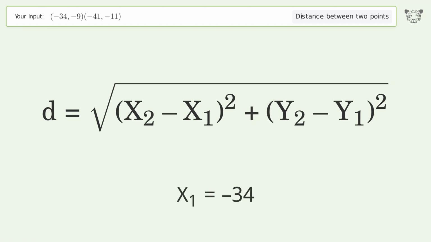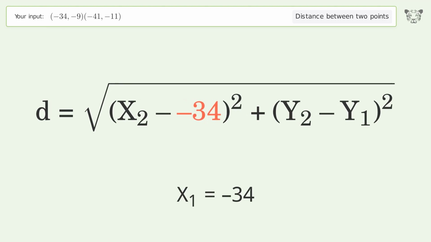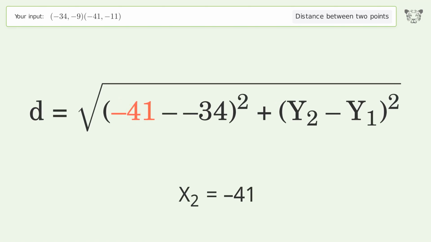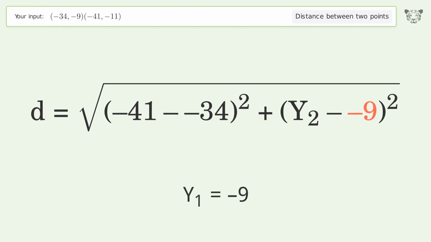x1 equals -34. x2 equals -41. y1 equals -9. y2 equals -11.